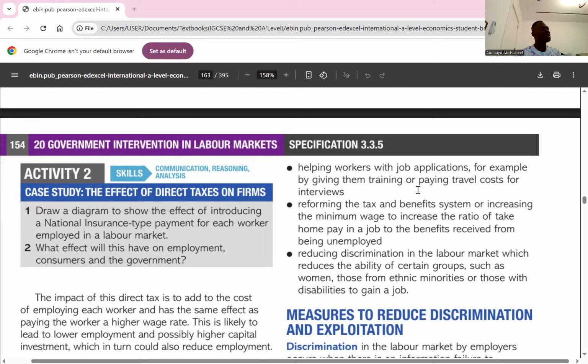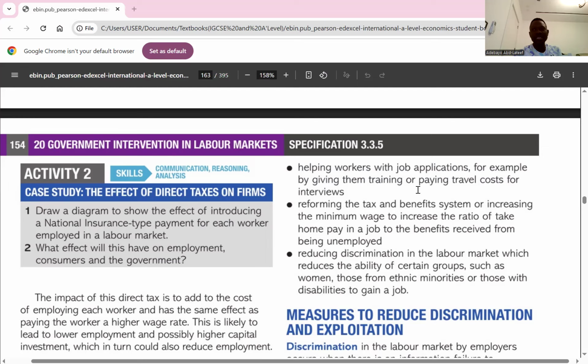Because your income tax has increased, this means you have to start thinking about how to cover up for the low take-home pay so that you can maintain your standard of living. So that means workers will start thinking about working more hours to maintain their standard of living. So that's the impact on labor supply. When we talk about the impact of labor supply, we're talking about workers that are making themselves available for job.